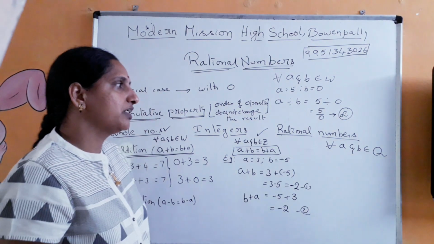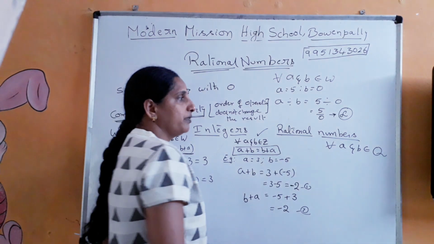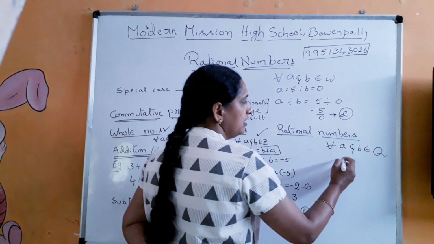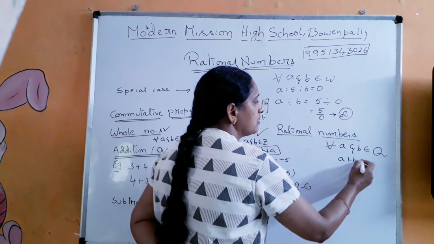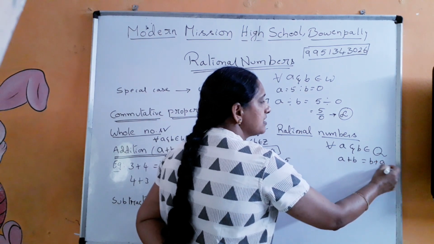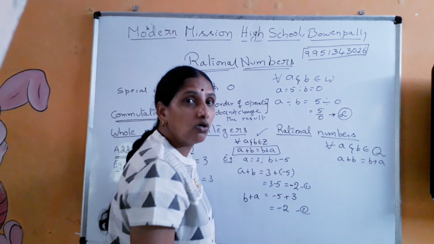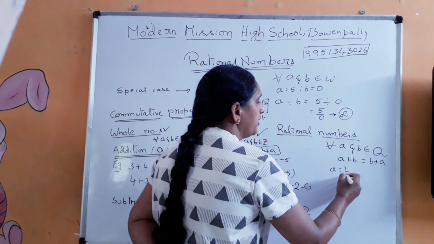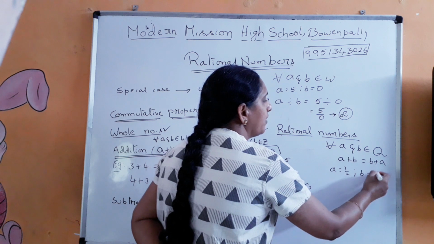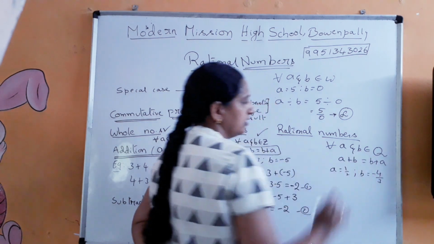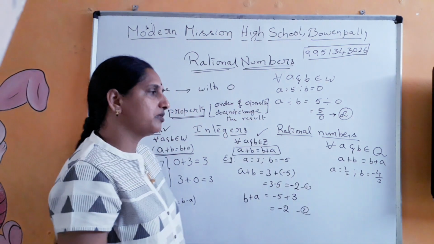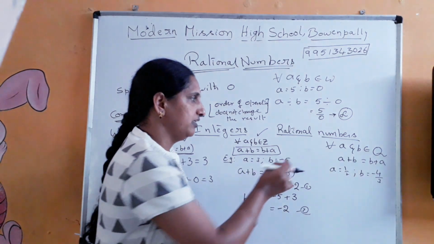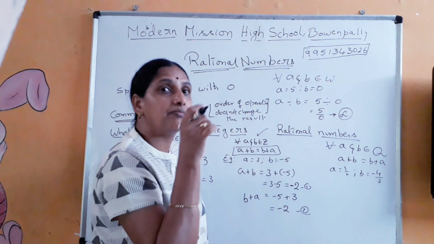So we are going to take only those numbers which obey the rules of rational numbers, such that A plus B is equal to B plus A. Let us see whether this is true or not. Now let me take A is equal to 1 by 2 and B is equal to minus 4 by 3. I am taking slightly more complex numbers here, which means you have to take the LCM and then do it.